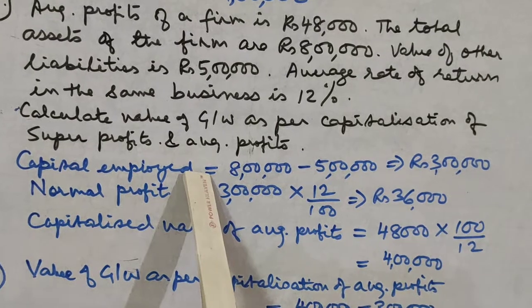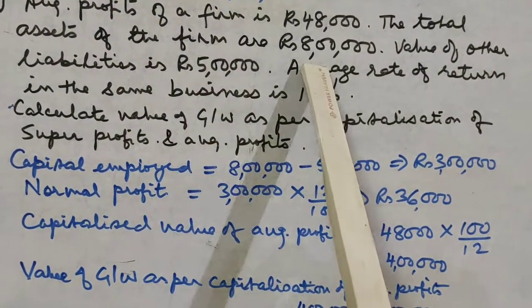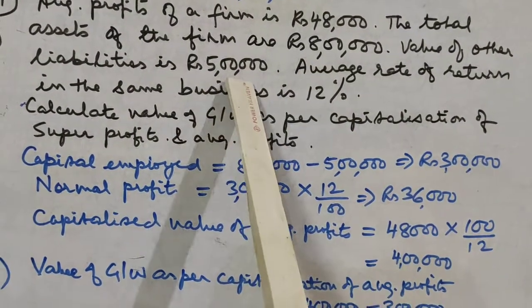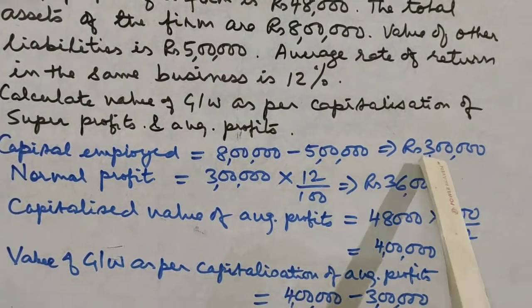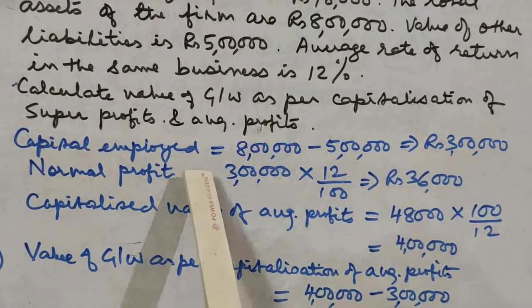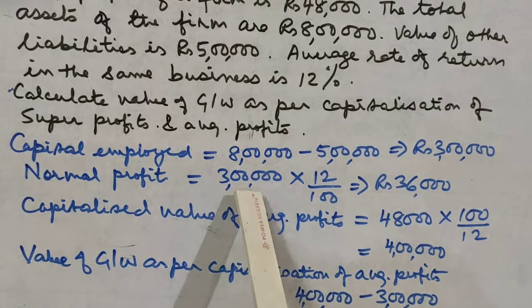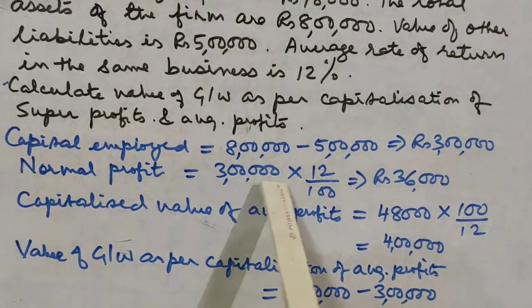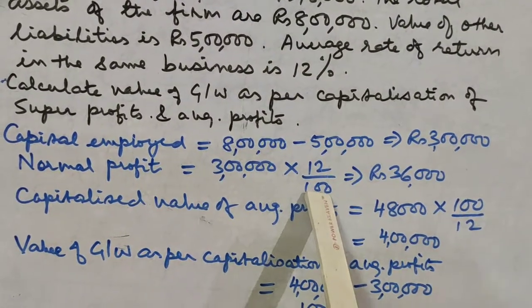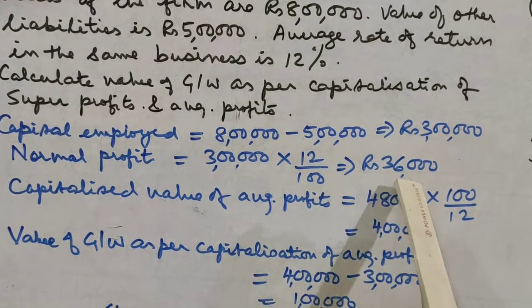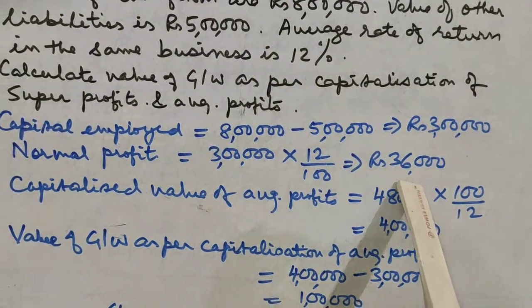So first of all, we'll find out the capital employed. Capital employed will be equal to net assets, that means total assets 8 lakh minus outside liabilities 5 lakh, that is equal to 3 lakh. Normal profit will be equal to capital employed 3 lakh into 12 by 100. 12% is the normal rate of return, so it comes to 36,000.